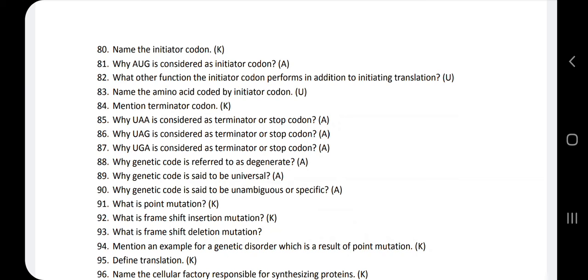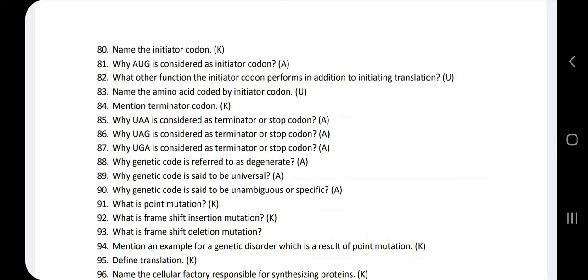What other function does the initiator codon perform in addition to initiating translation? The initiator codon, that is AUG, has one more function: it acts as the start codon so that it can initiate the process of translation.